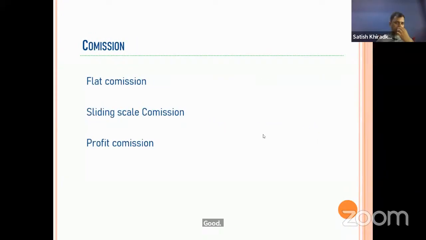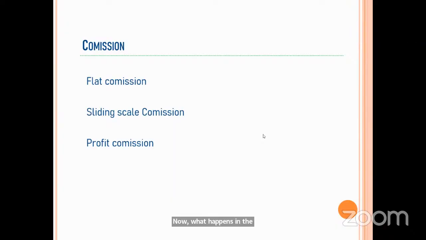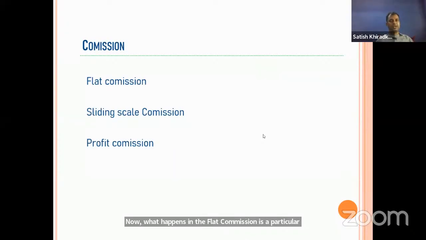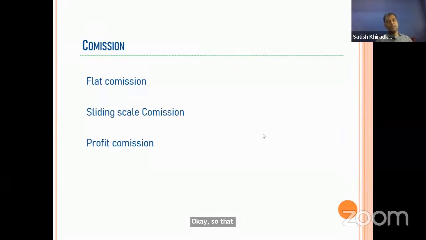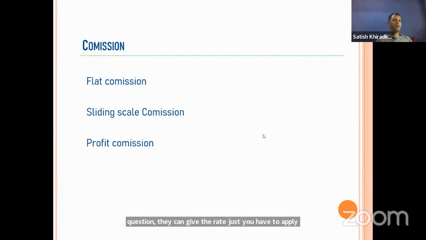Okay. Now commissions: flat commission, sliding scale commission, profit commission. In flat commission, a particular percent is decided, and the commission is paid by the reinsurance company to the insurance company because they are procuring the business. If it is a simple question, they can give you the rate and you just apply it on the premium paid to the reinsurance company. Sometimes they give you the commission rate, the retention and the lines, and you have to check how much is the cession, and apply the commission rate on the cession only.